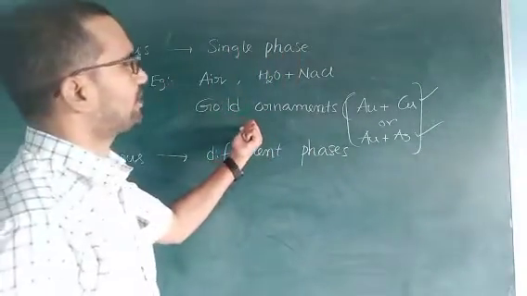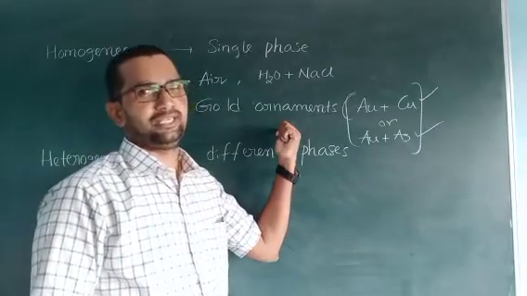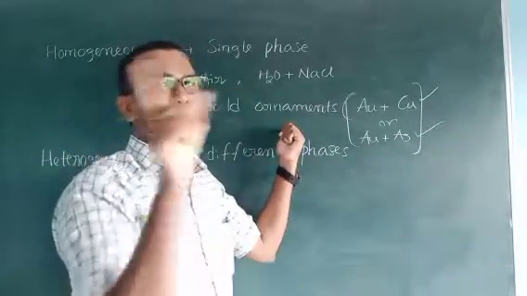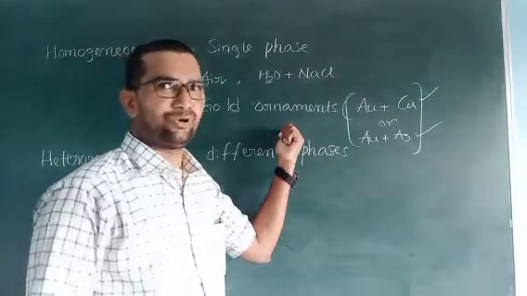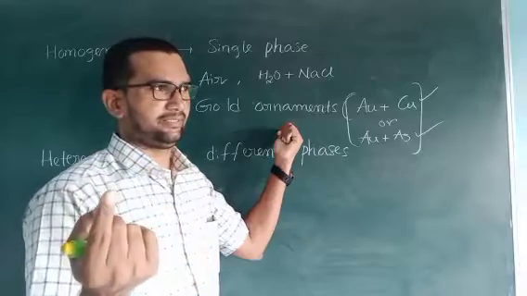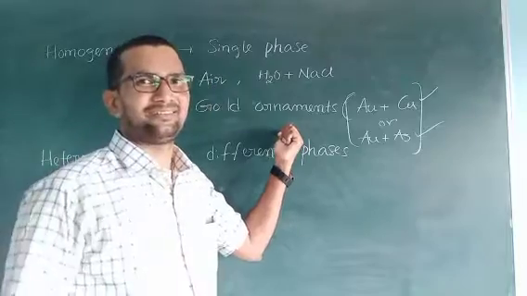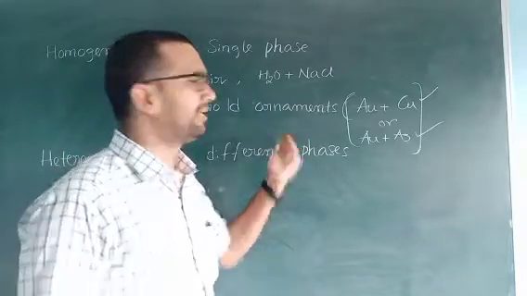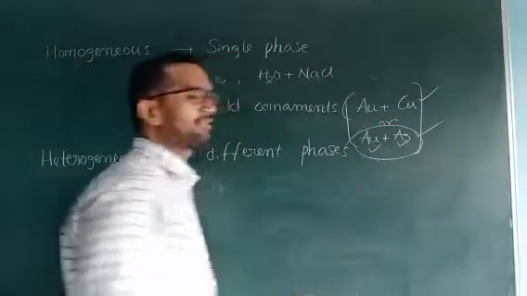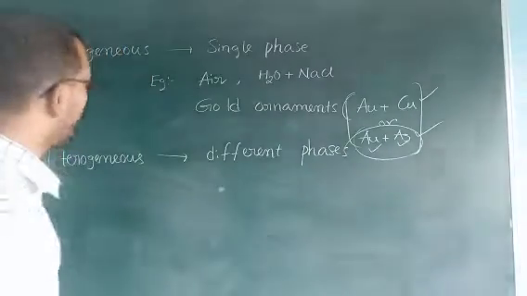So a gold ornament is also homogeneous. We know that silver color is different from gold color. Pure gold is yellow. Pure silver has a particular color, silver, which looks like white. These are two different colors, but after combining, we observe only one color, the yellow color, due to the homogeneous nature. Now come to the second one.